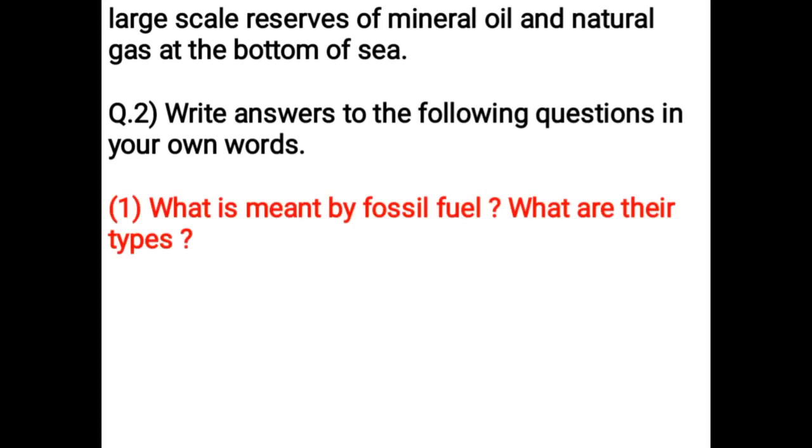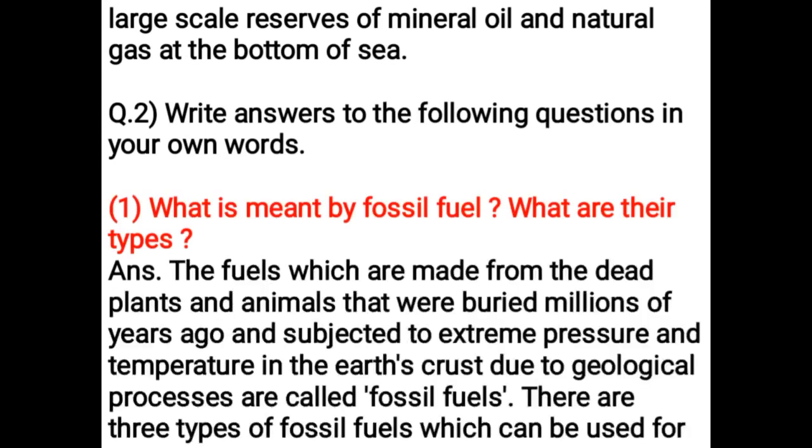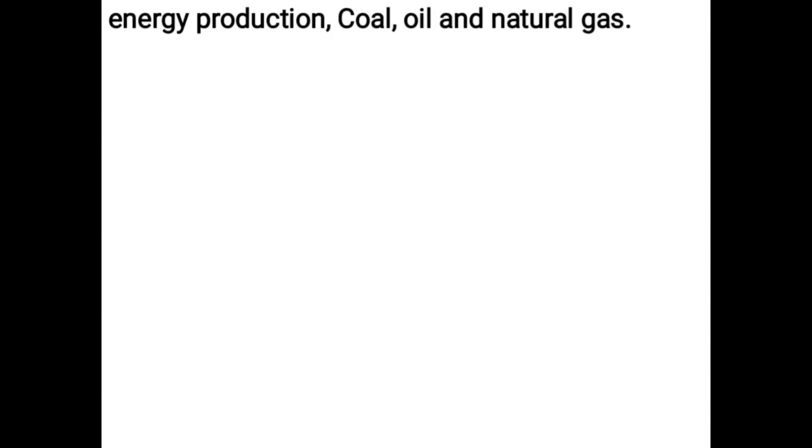Write answers to the following questions in your own words. What is meant by fossil fuel? What are their types? The fuels which are made from the dead plants and animals that were buried millions of years ago and subjected to extreme pressure and temperature in the earth's crust due to geological processes are called fossil fuels. There are three types of fossil fuels which can be used for energy production: coal, oil, and natural gas.